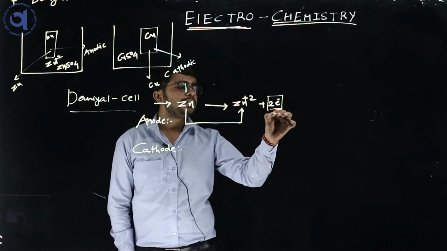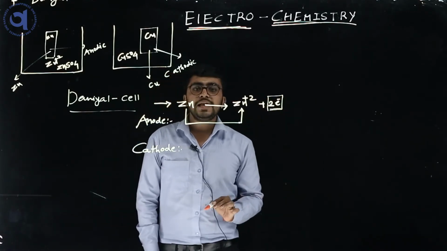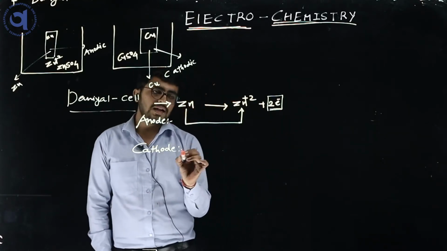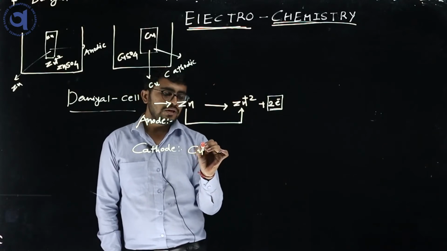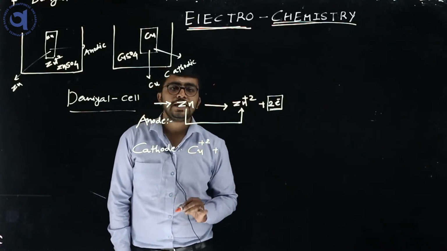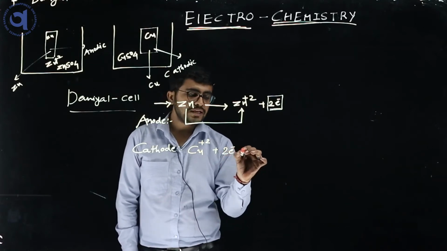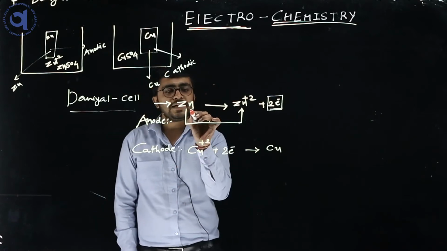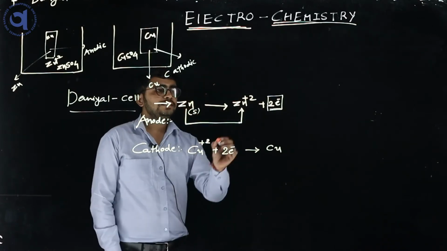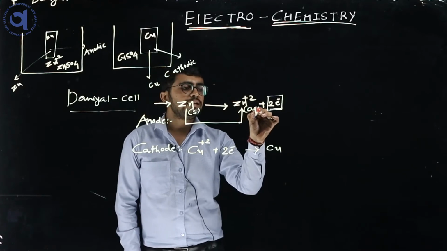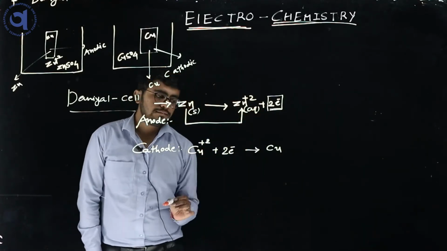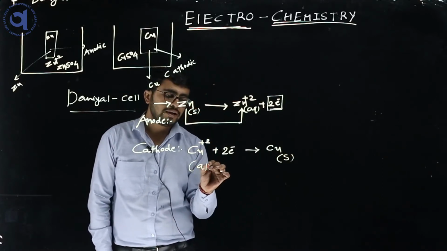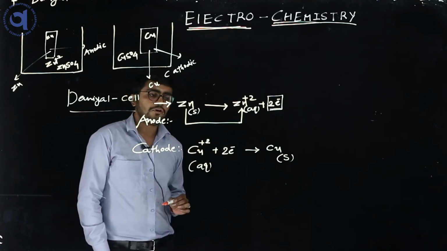See that here in the anodic plate the electrons are lost, which get accepted by the cathodic plate. So here the copper 2+ ion accepts the 2 electrons and forms copper metal. Here the zinc metal is a solid plate and it forms an ion, which is called aqueous. Here copper metal gets formed, which is called solid, and first it is in aqueous form because it is in ionic form.